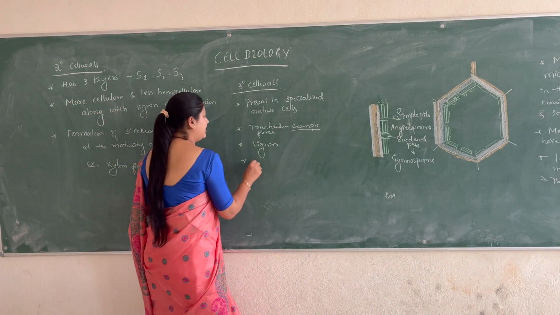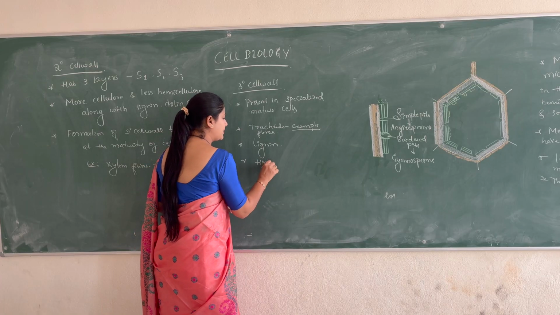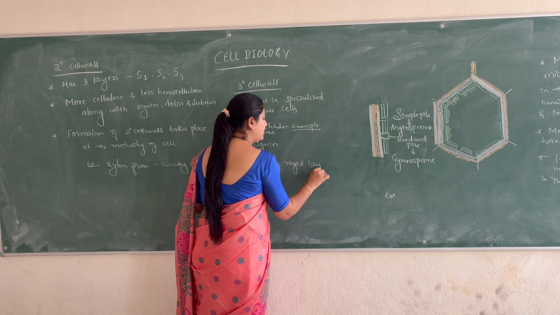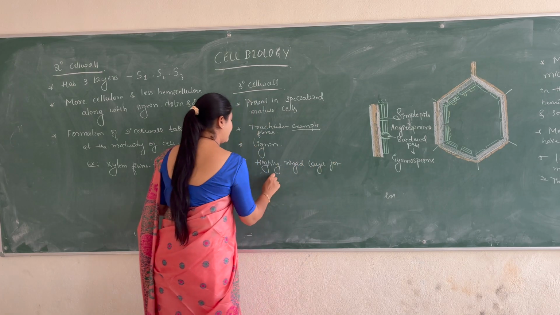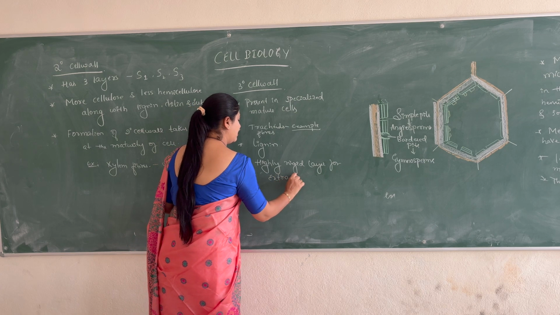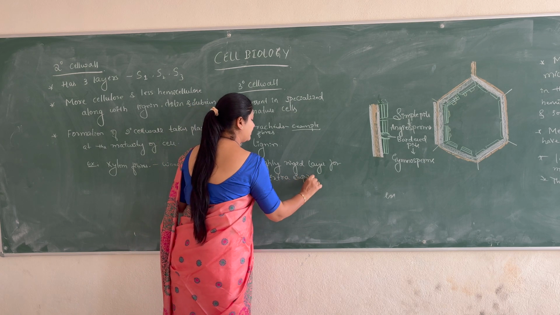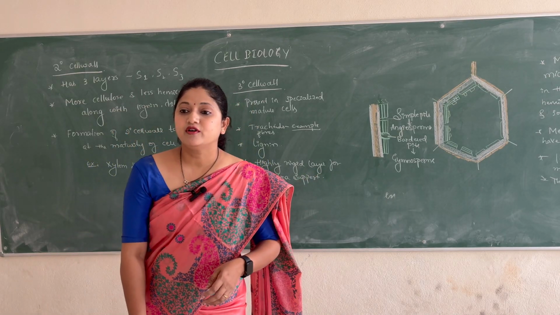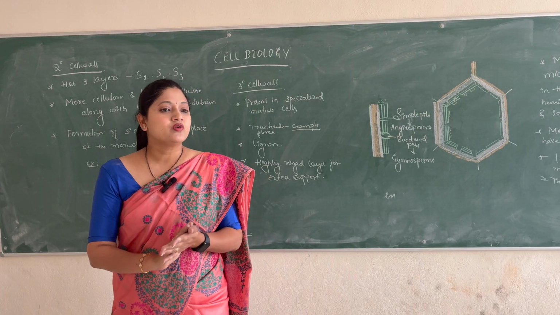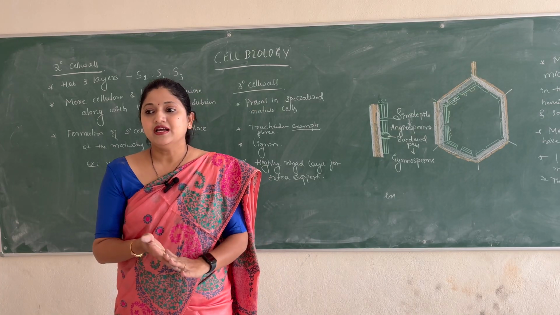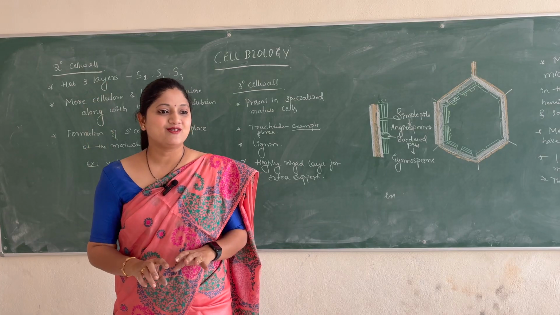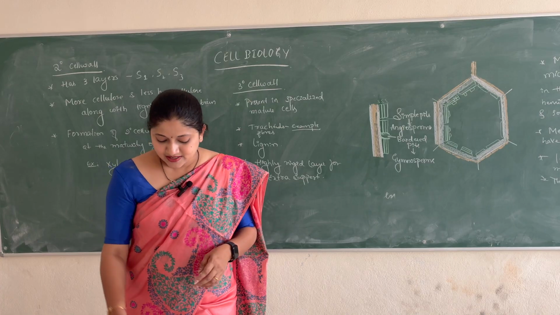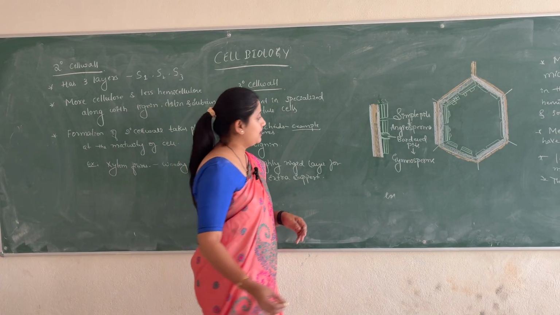And remember, it is a highly rigid layer for extra mechanical support. So this layer has one extra layer of the cell wall, that is the tertiary cell wall. Clear? So this is the structure of the cell wall.